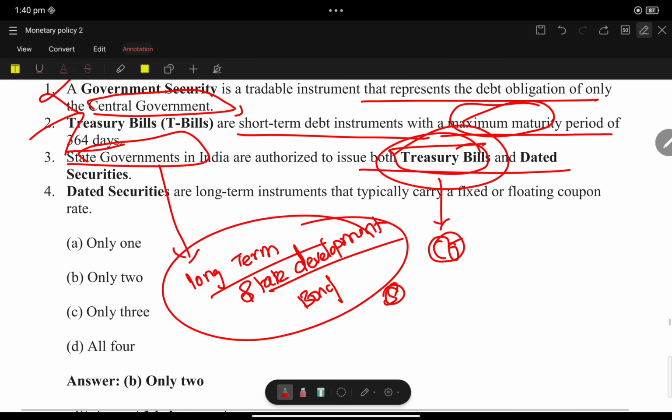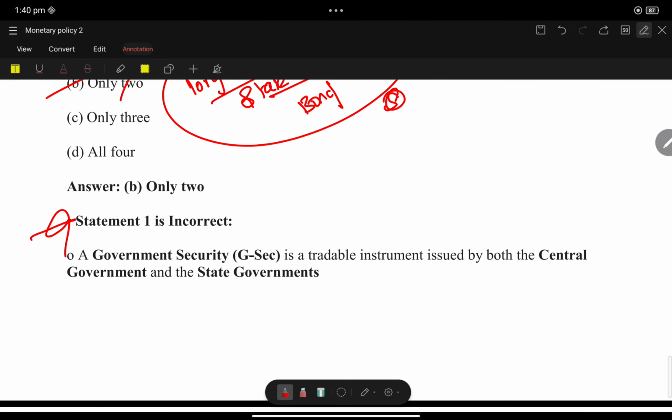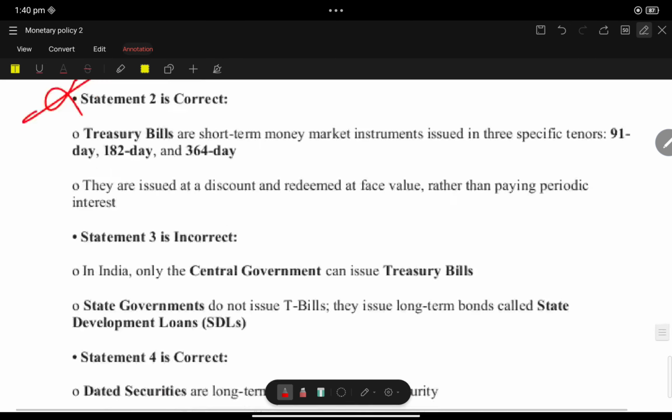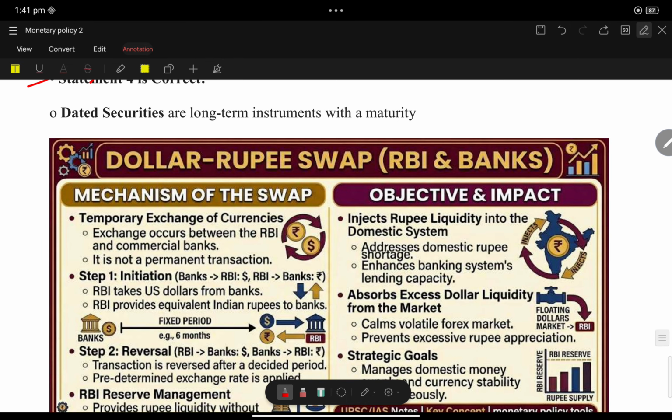So statement 3: dated securities are long-term. Yes, typically they are long-term. So statement 1 is incorrect, statement 2 is correct, statement 3 is incorrect, and statement 4 is correct. Now we are coming to another important concept called the dollar rupee swap.